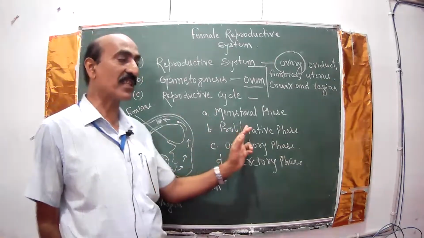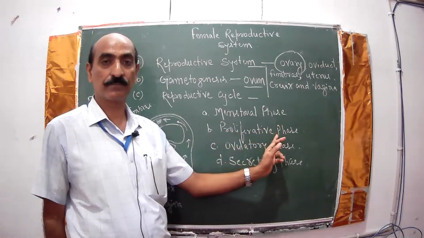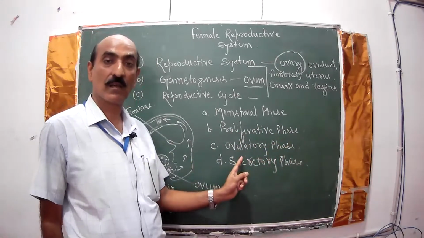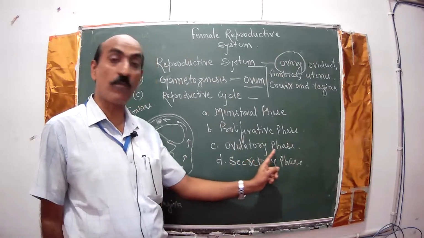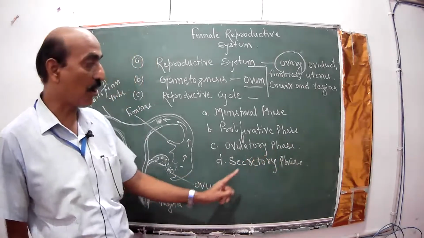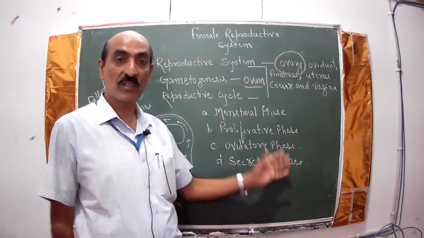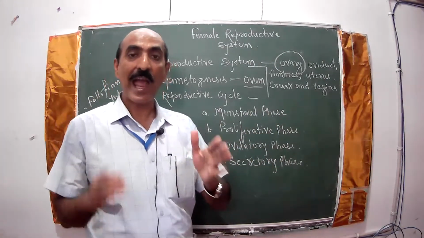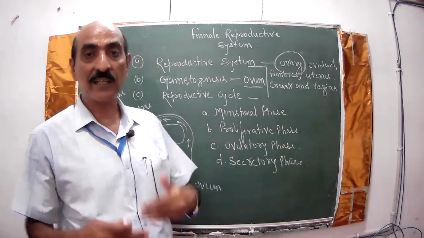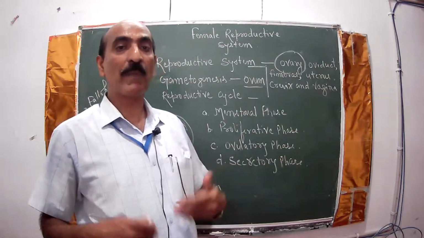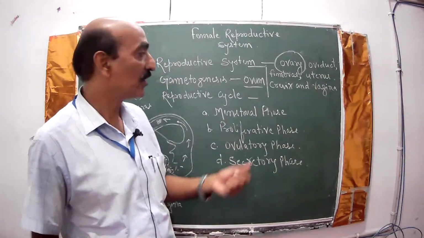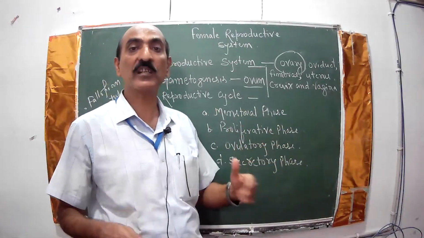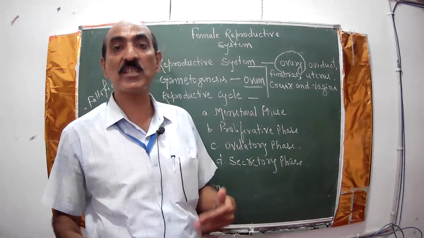The first is called the menstrual phase, the second the proliferative phase, the third the ovulatory phase, and the fourth the secretory phase. All these phases are completed in 28 days, as it occurs in a repeated fashion, monthly, periodically. This is also called the menstrual cycle. The reproductive cycle is also called the menstrual cycle.